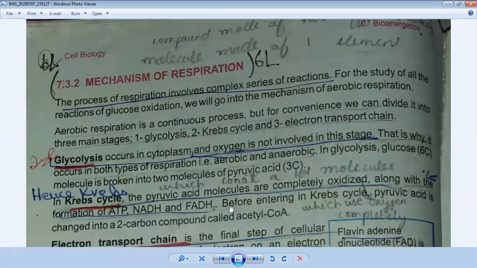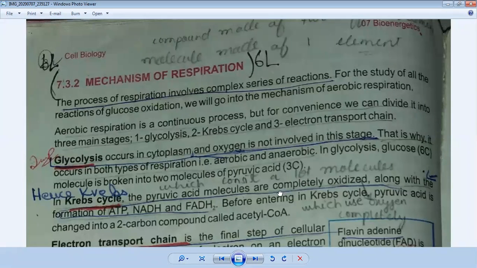Before entering the Krebs cycle, pyruvic acid is changed into a 2 carbon compound called acetyl-CoA. So what will happen in the second step? The pyruvic acid will be broken down and converted into a 2 carbon compound, which is called acetyl-CoA.